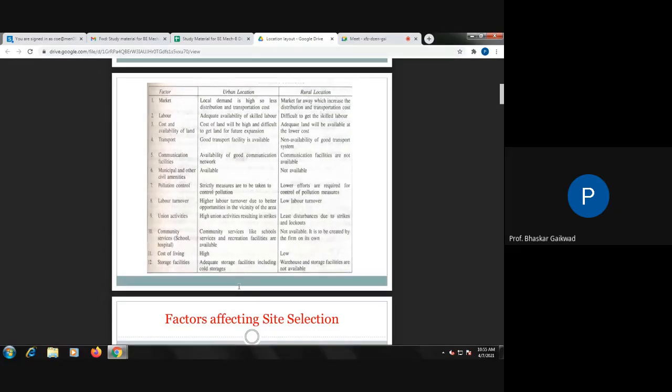Then municipal and other civic acts are there. In urban locations, municipal corporation tax is there, but in a rural area, such tax will not be there. Pollution control: strict measures are to be taken to control pollution. In the city area, pollution is the biggest problem, and it is strictly prohibited. But if you go to a rural area, lower effort is required for pollution control measures. Okay, so this is the seventh point. Then after that, the eighth point.